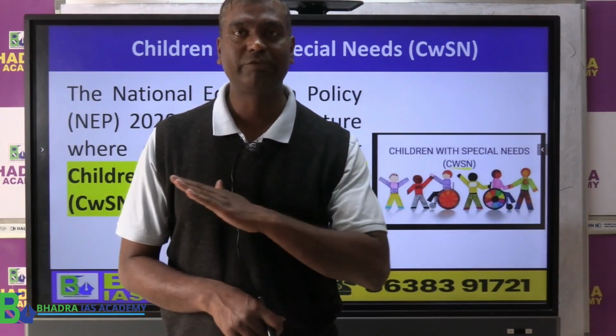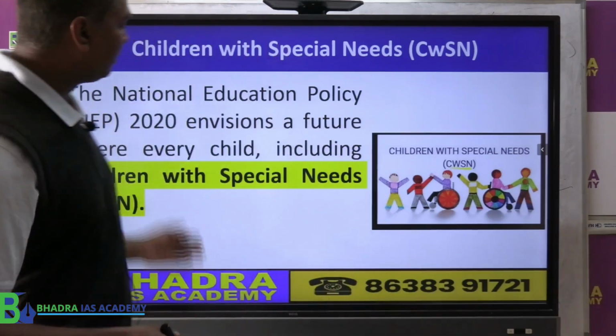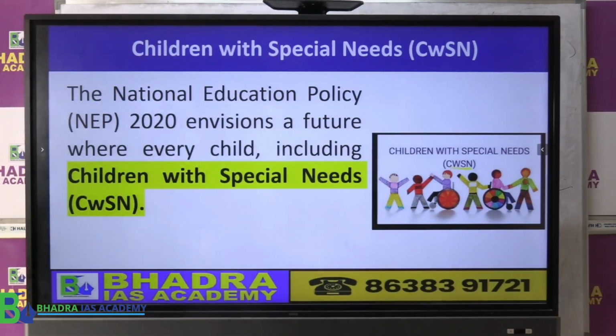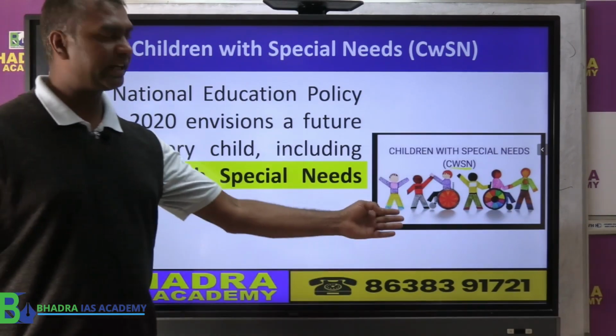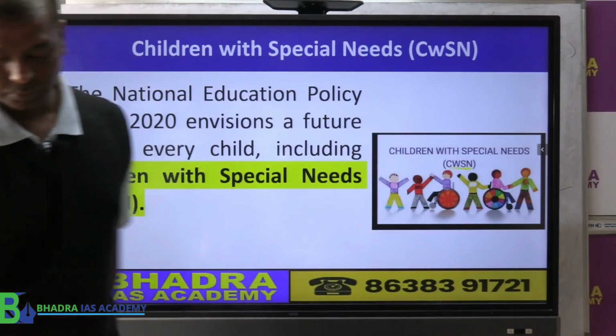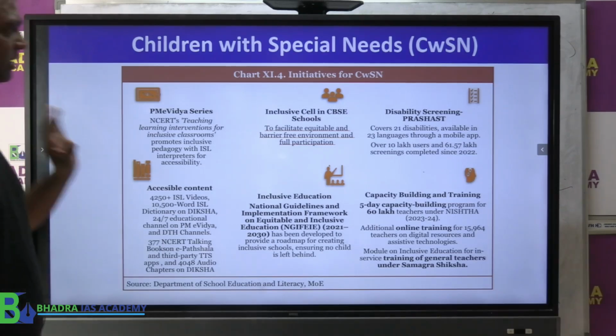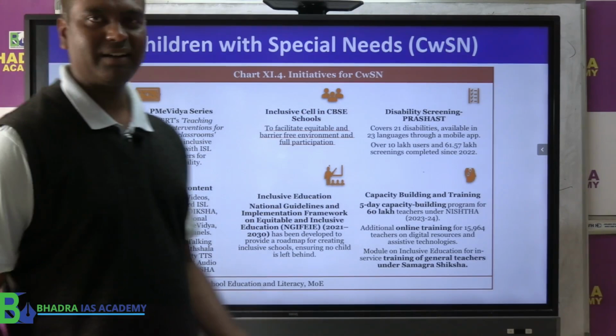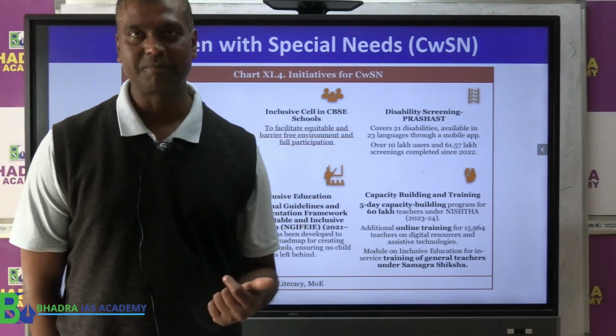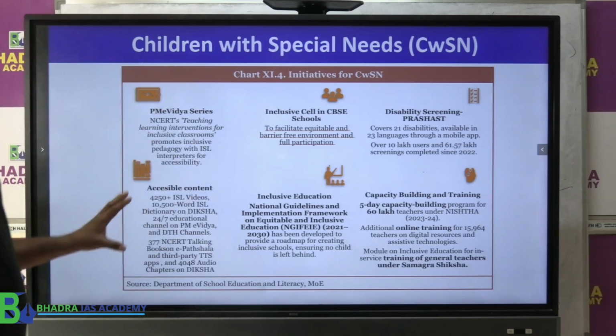That is education for all. That means even special needs children need to get their education. Now here the economic survey highlighted the various initiatives taken by the government for this. Now these are again prelims type of questions. Any of this can be asked in prelims. Understand? So I try to maintain this as it is.